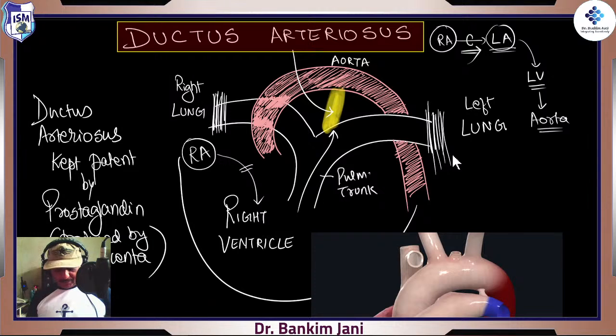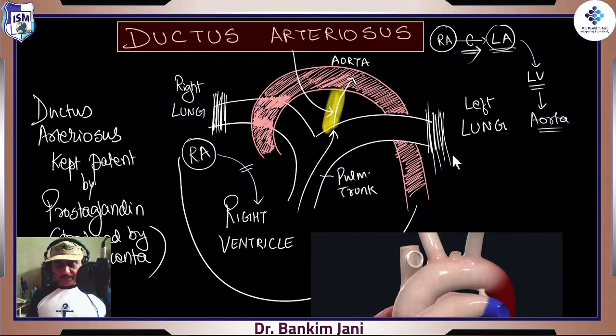So all the blood going via this route, go via the ductus arteriosus into the aorta. See how smart it is. It will land into the aorta.